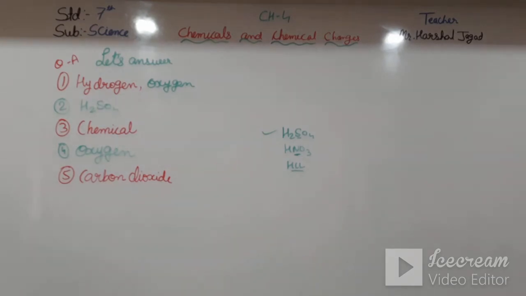Please note down the answers, students. On the other side I am writing the answers of the match the following.